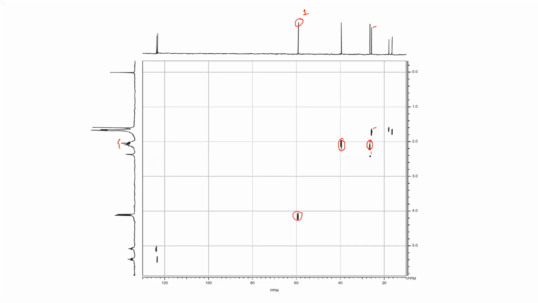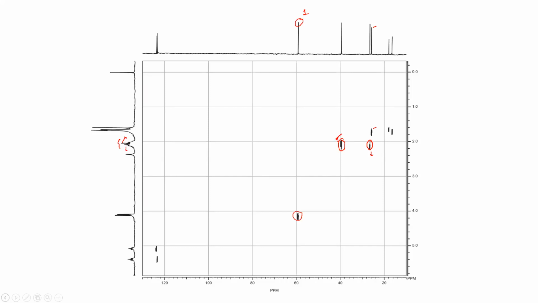So if this is the upper side, this side is this one, and this one is this one. Are you getting it? So these two we can find out. Now which one is multiplet and which one is triplet, based on that your assignment will be.